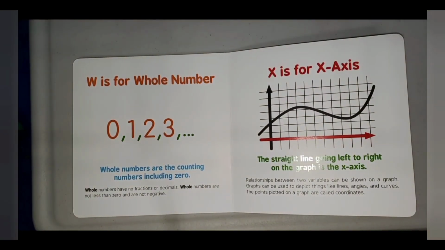X is for x-axis. The straight line going left to right on the graph is the x-axis. Relationships between two variables can be shown on the graph. Graphs can be used to describe things like lines, angles, and curves. The points plotted on the graph are called coordinates.